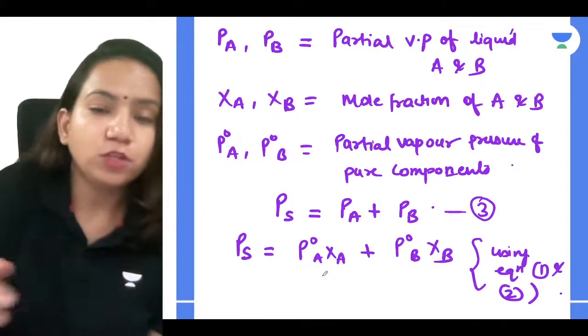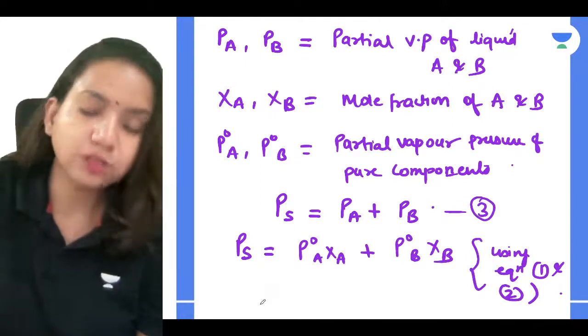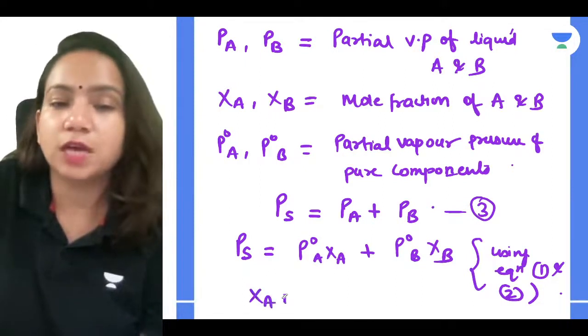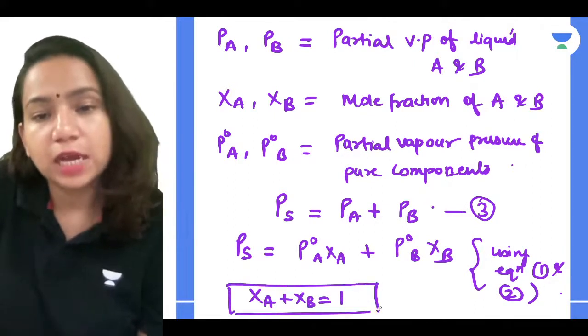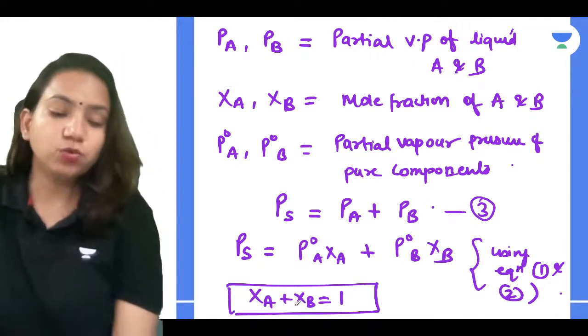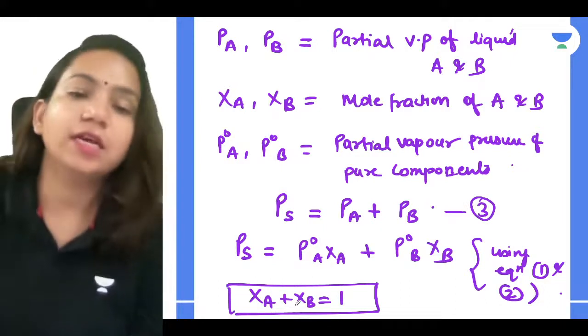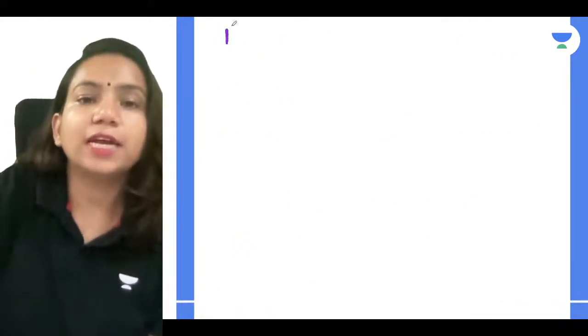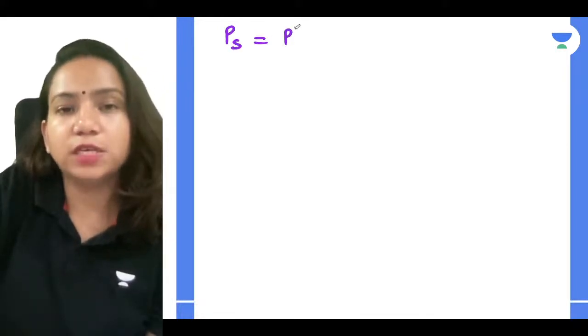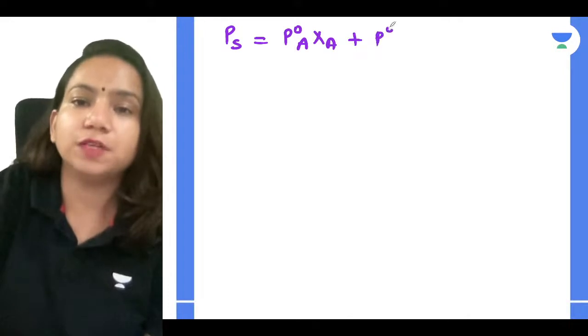Correct. So what you have to know, guys, always remember the sum of the mole fractions of the two components is equal to 1. Correct, guys? So can I use this equation to get something simplified over here? Yes. Let's just understand that. So you know that, guys, I'm writing this again: PS is equal to P naught A XA plus P naught B XB.